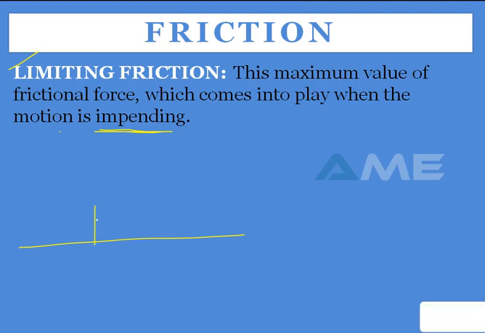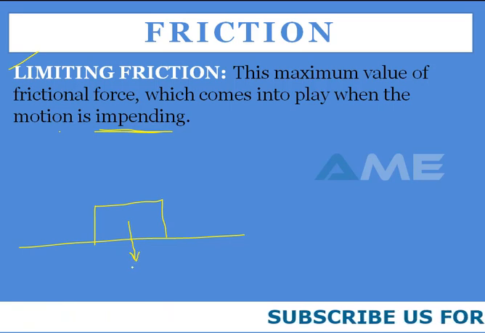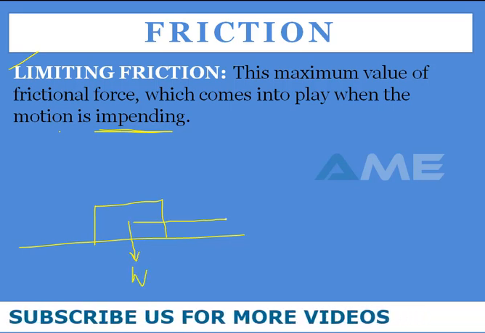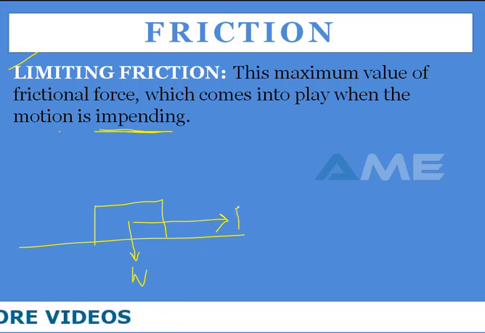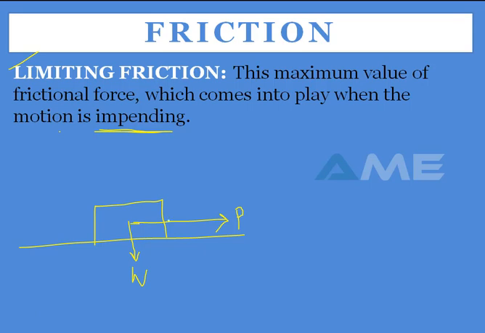See, here on a horizontal surface we have a block of weight W, and we have a force acting, P. Until the force acts on your body, the body remains in its own state, which is at rest, according to Newton's first law. But as you proceed with some force, that means if you are giving some force to the body,